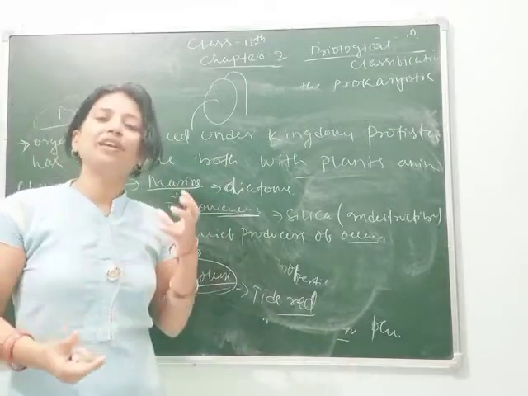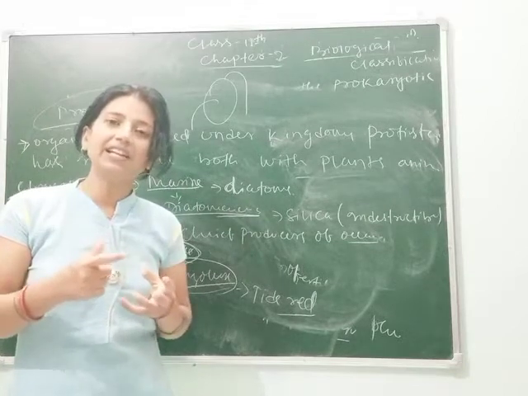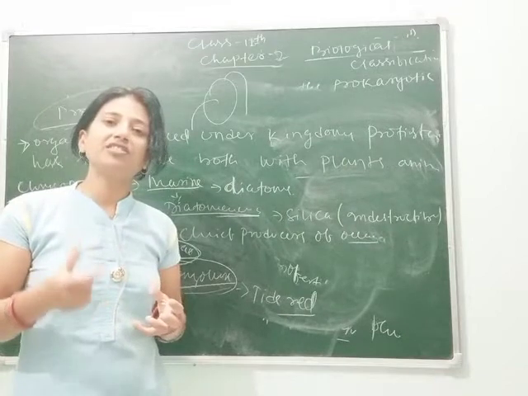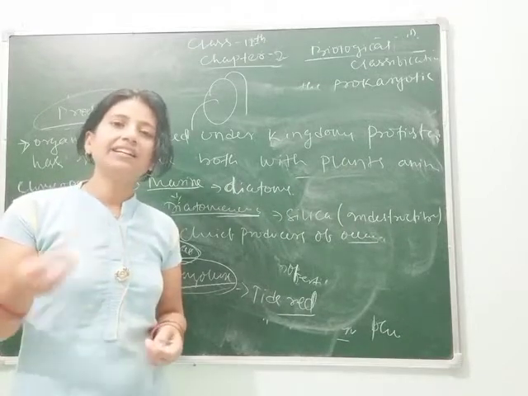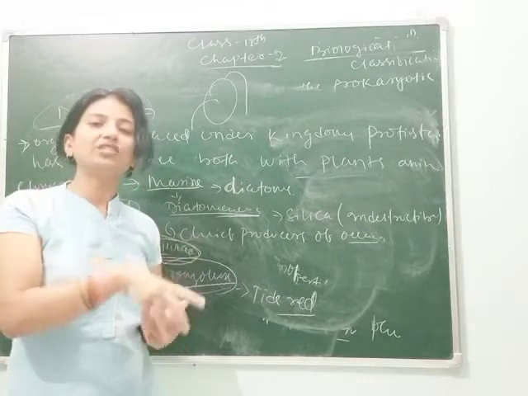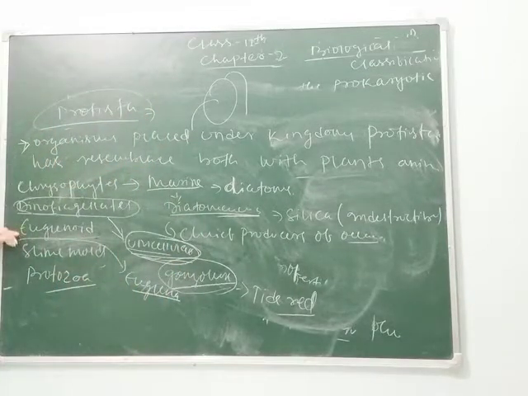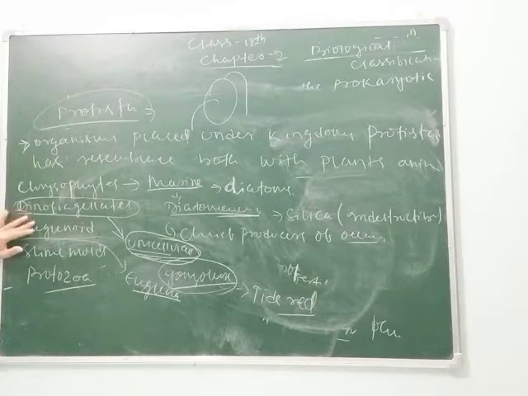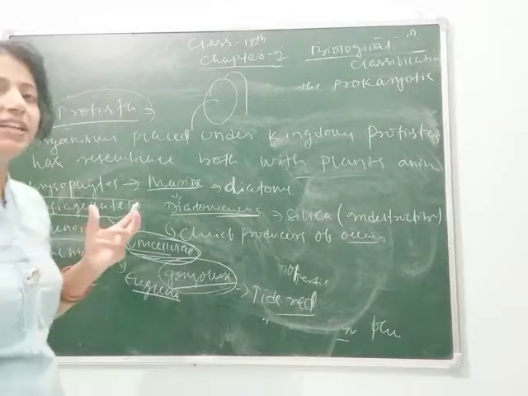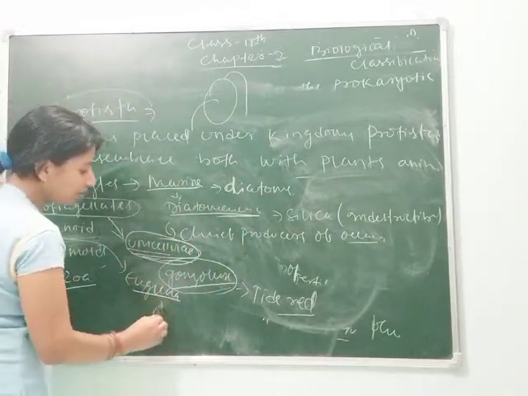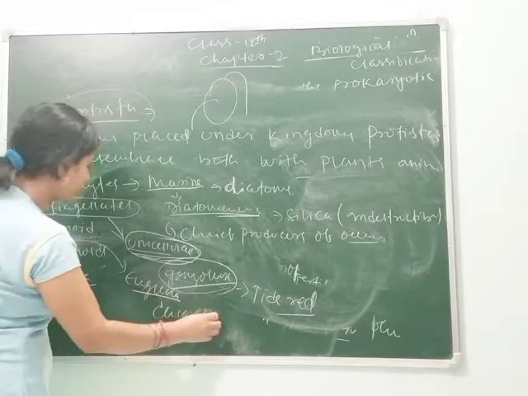When sunlight is available, it has green colored pigment, so it traps sunlight and synthesizes food. When sunlight is not available at night, it sticks to other living organisms and takes its nutrition. That's why they are called euglenoids, and the best example is Euglena. Clear, students? The photosynthetic pigment found in Euglena resembles that of higher plants, chlorophyll A.